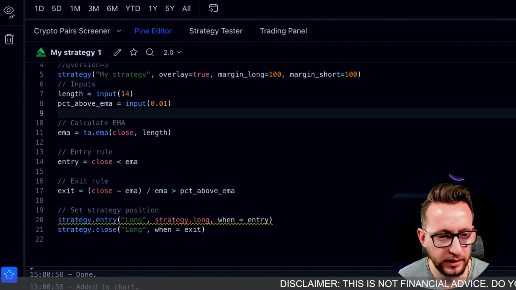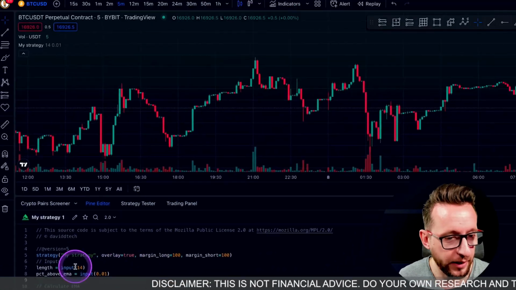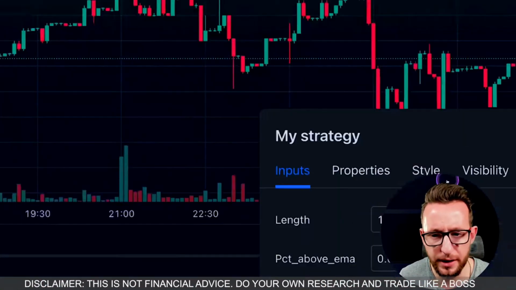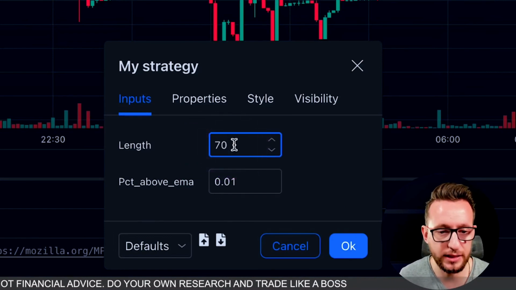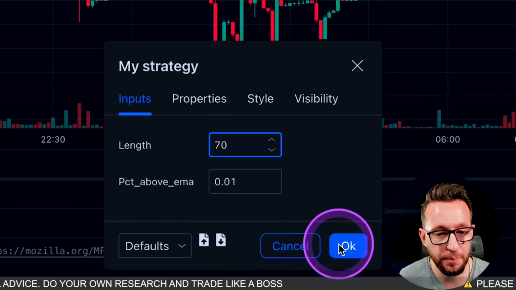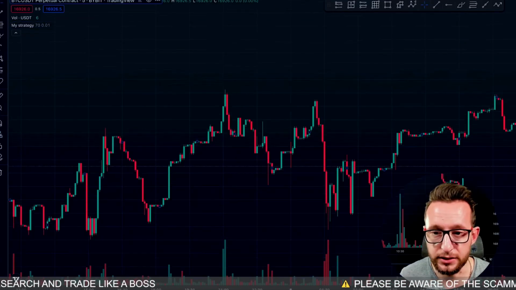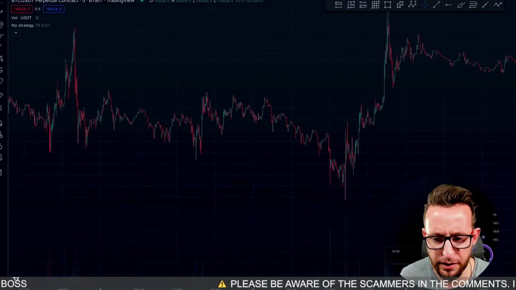I'm going to add this in. And as you can see, we've created our first strategy. Let's look at this here. We have our settings cog up here. So we have a length of 14. Let's put this up to something like a 70. And we also have the percentage above EMA for a stop loss, or an exit, sorry. So I can't see any entries around here at the moment. We're on the 5-minute time frame.